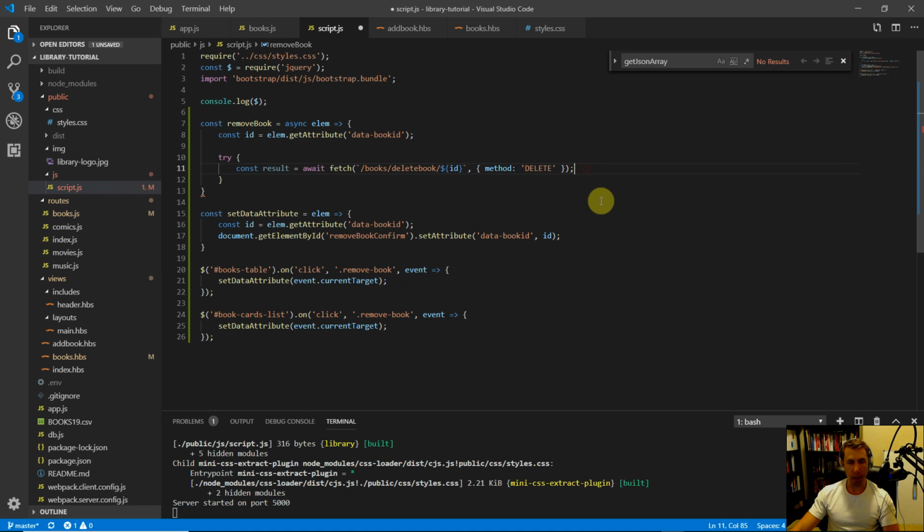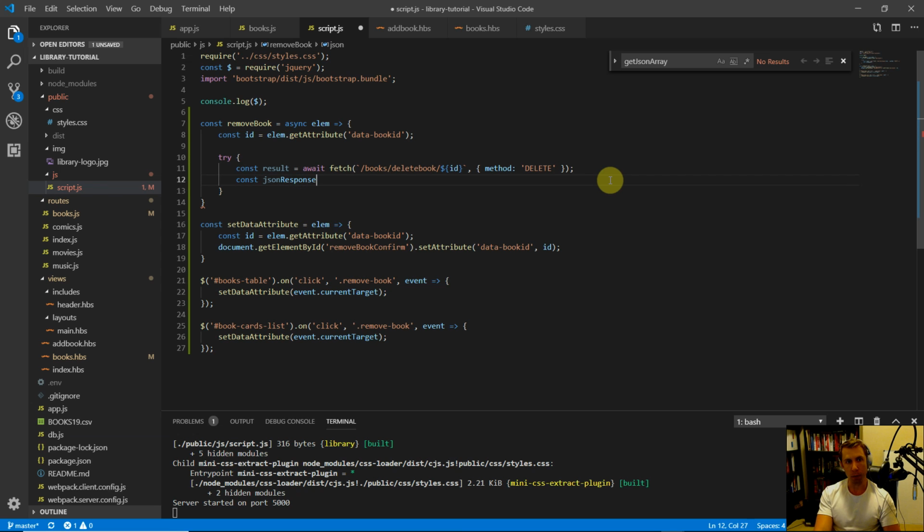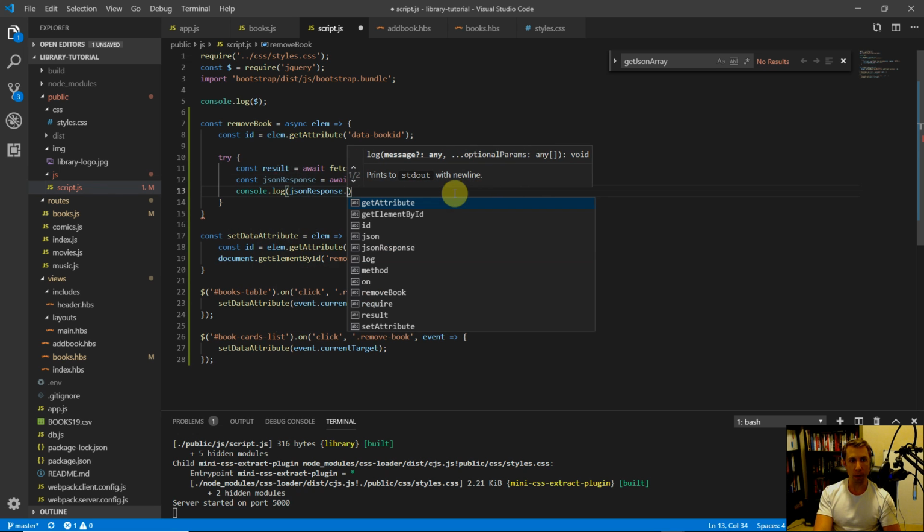Okay, so we got that. Next, once this comes back with our result, we need to convert that into some JSON. So I'll say const jsonResponse equals await result.json. So you can just convert the result into JSON and we'll store it into another variable, jsonResponse. Let's just console.log jsonResponse